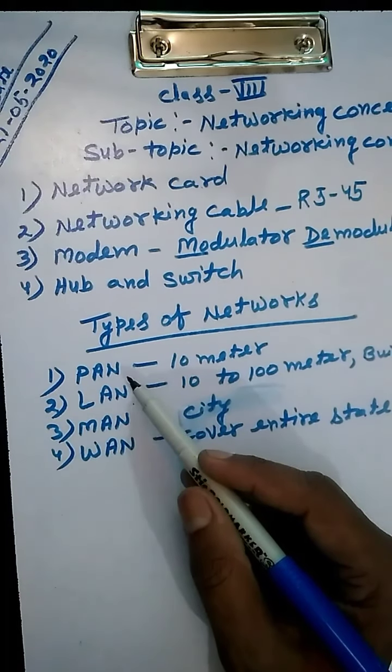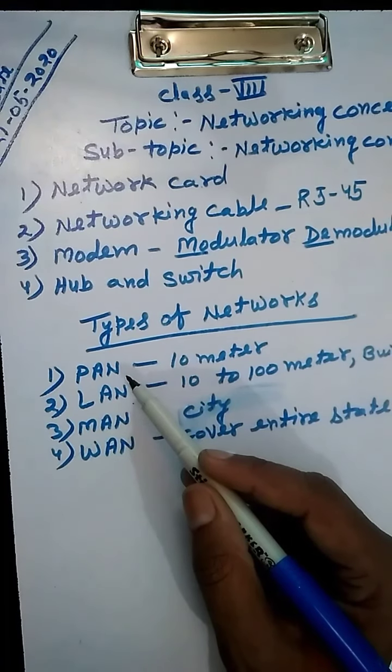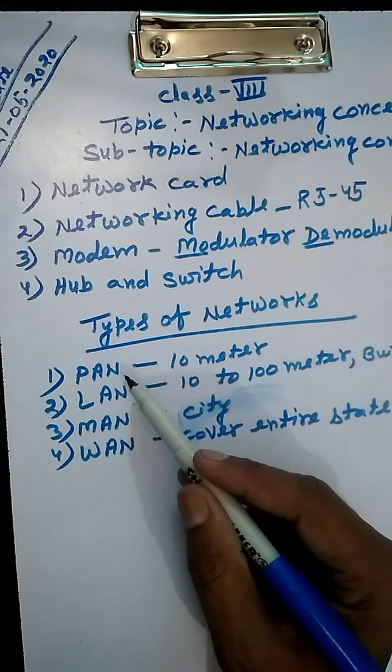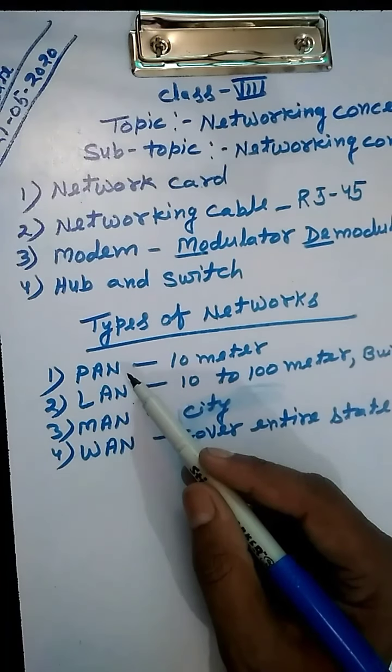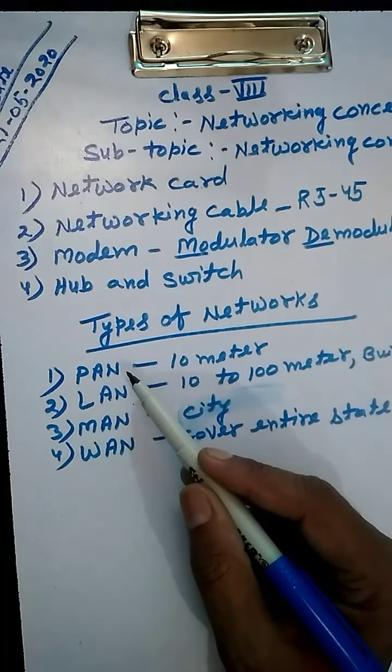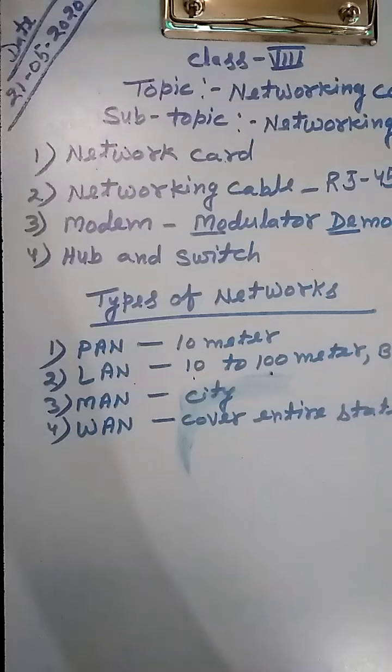If we connect the computer or laptop with a mobile phone, this one is used personally.